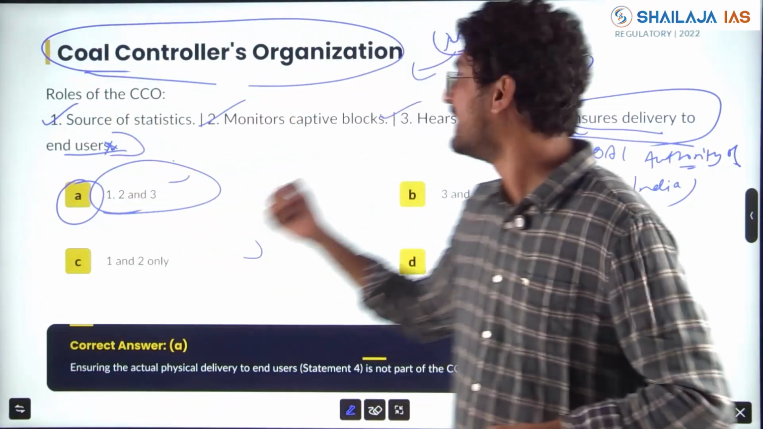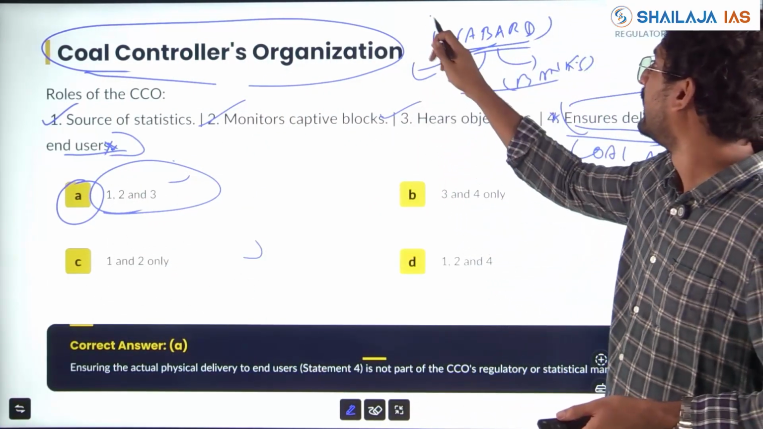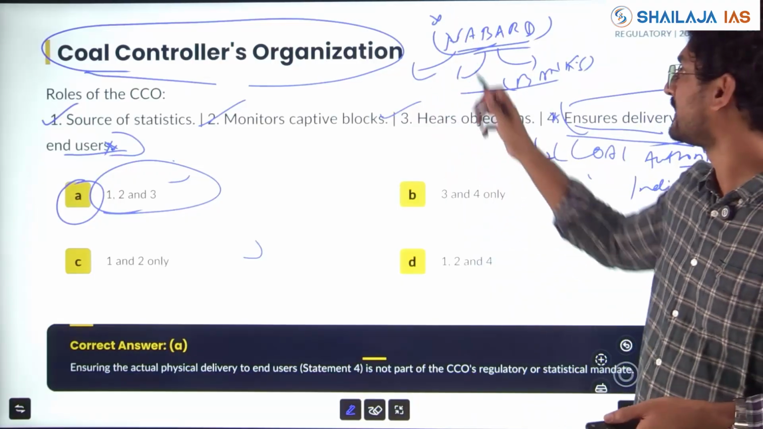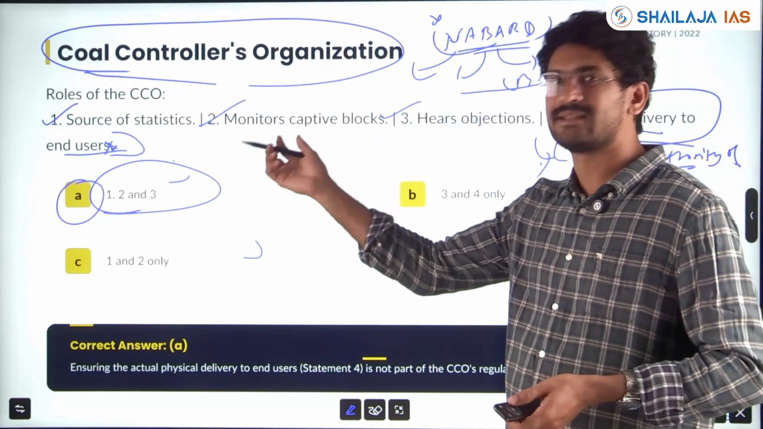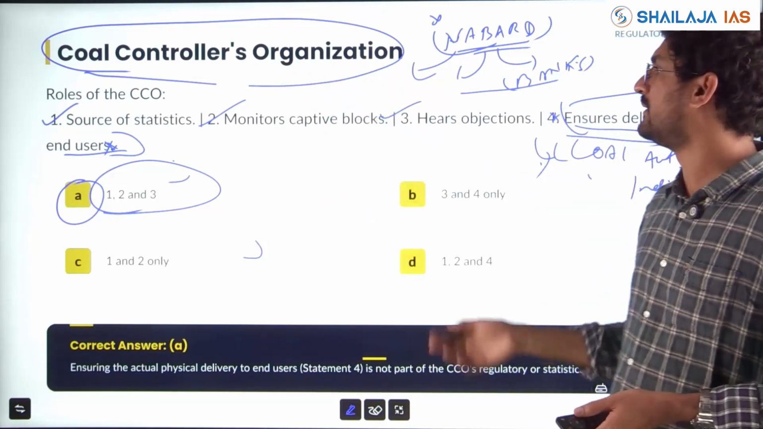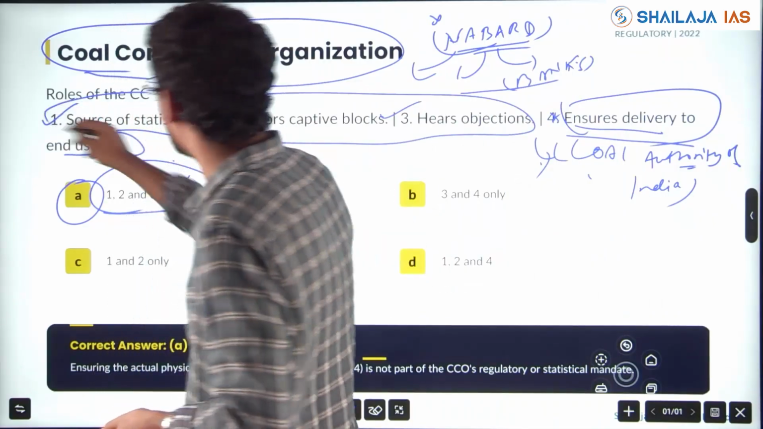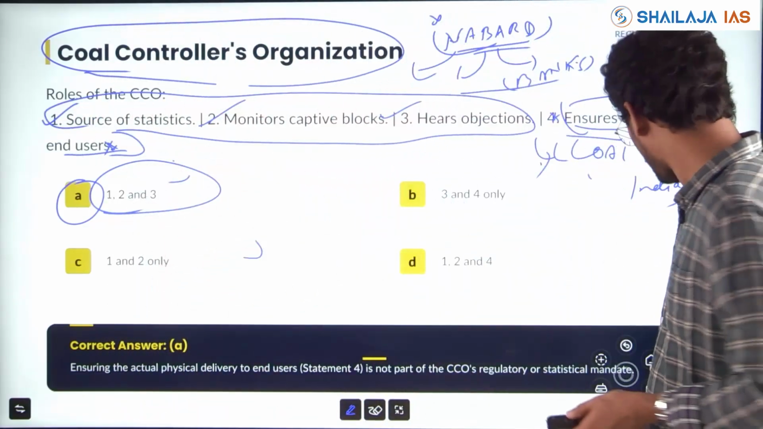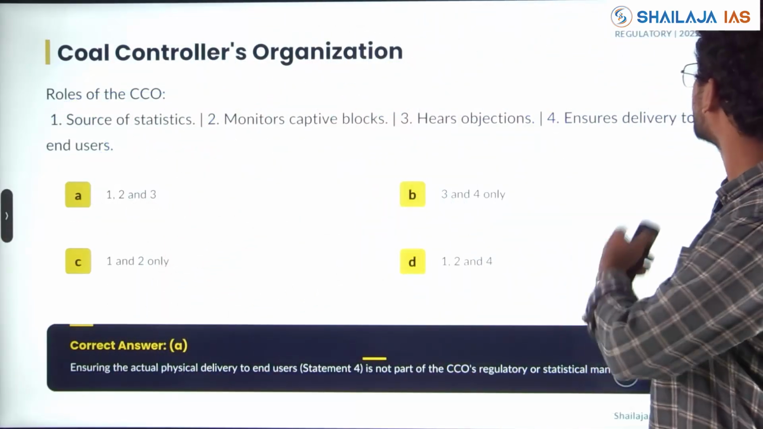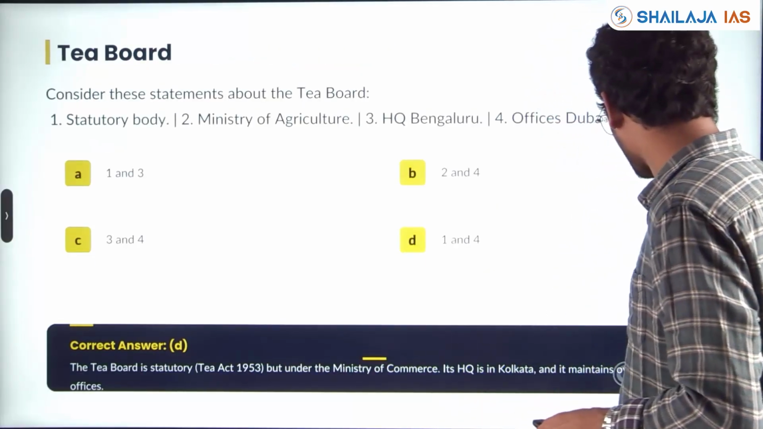This is the way the trap is set by UPSC. In economic questions also traps are set like that. In polity also, if you take it as a statutory body, then you know these 3 statements are correct with respect to regulations and the 4th statement is wrong. It was asked in 22. Tea Board also was asked in 22.